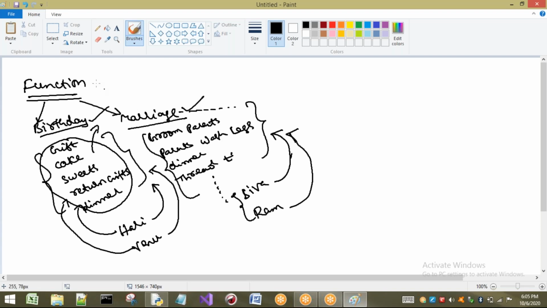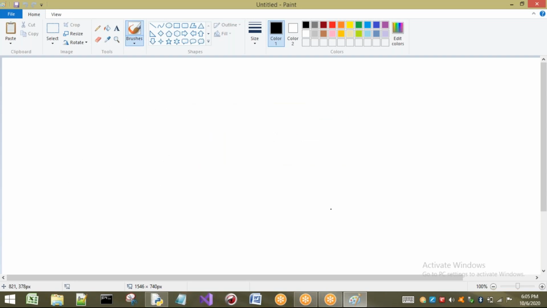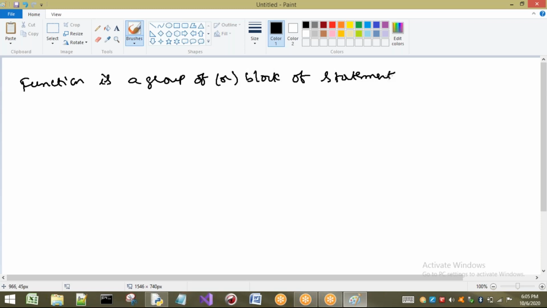Now let us see the concept of a function in Python. Let us see the definition first. Definition of function: a function is a group or block of statements that perform a specific task.